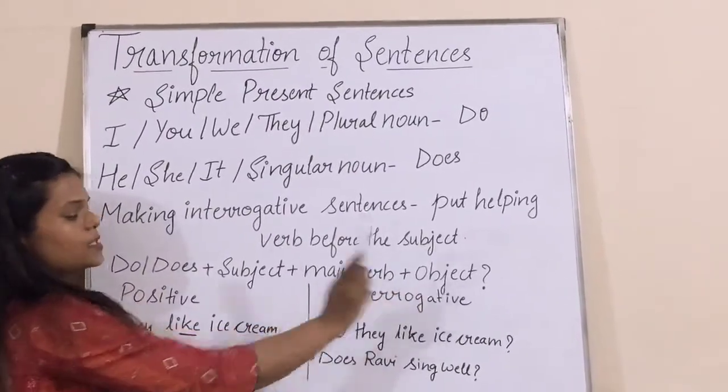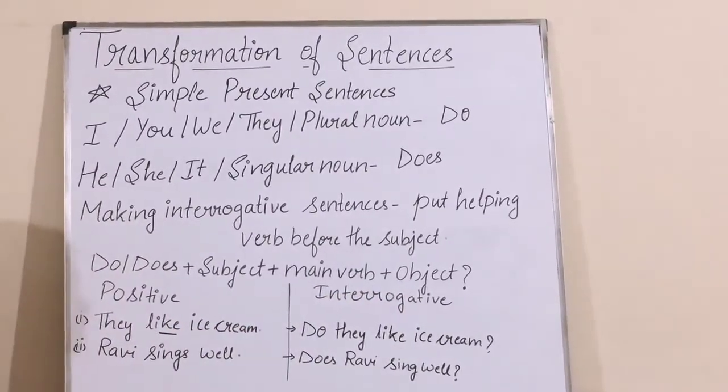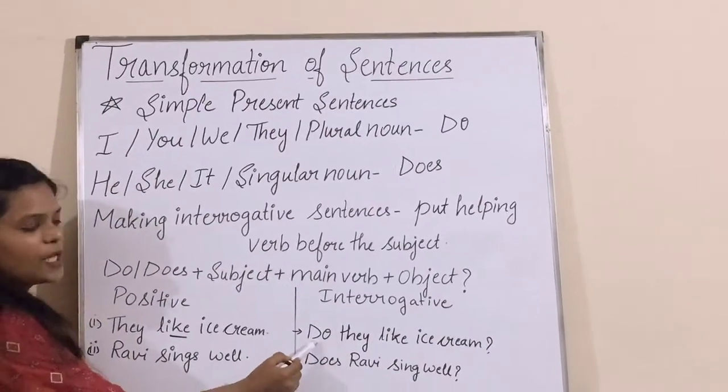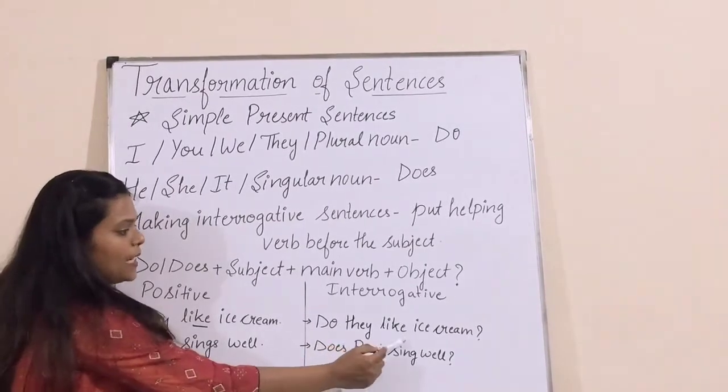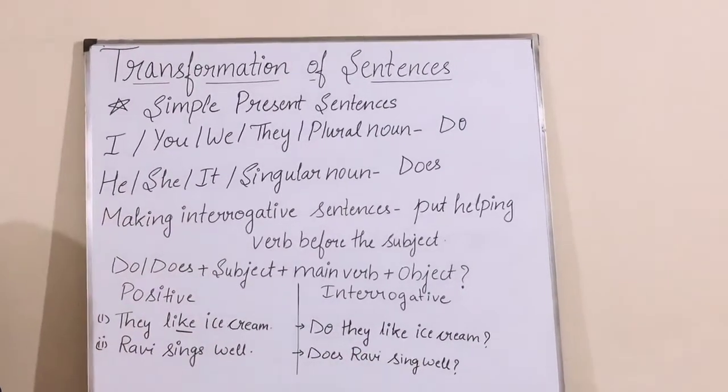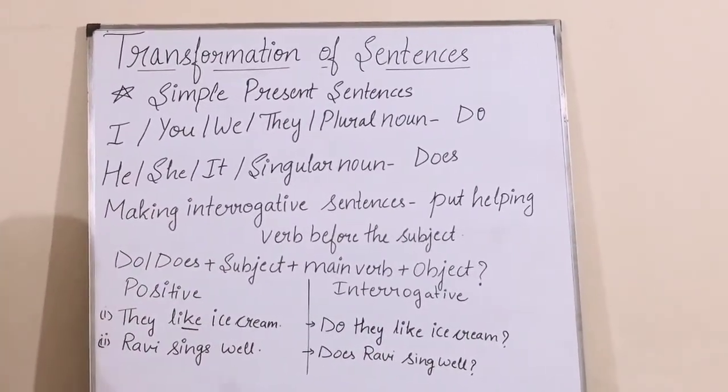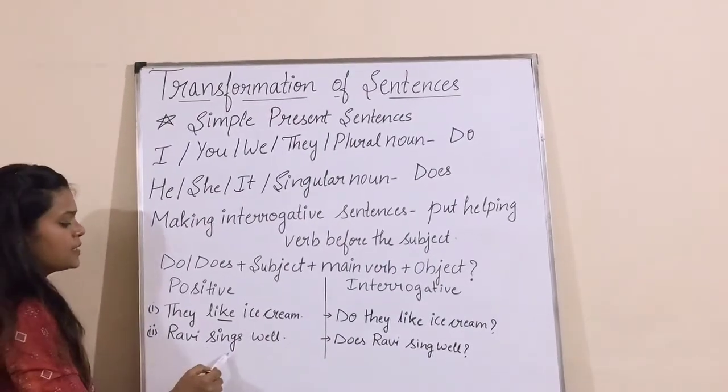So the rule of changing a positive sentence into an interrogative sentence is do or does plus subject plus main verb plus object plus question mark. So which helping verb do we have to use? We have to put do. Do they like ice cream? Question mark.